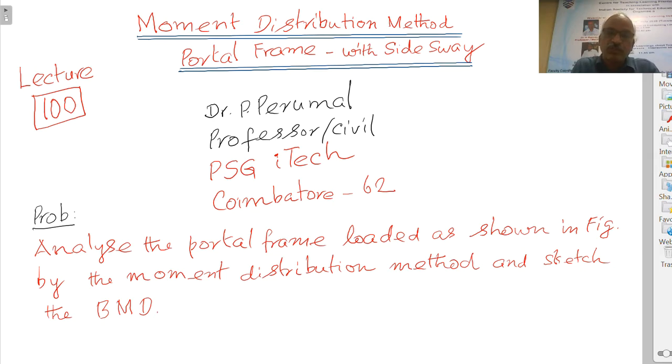So, we have discussed one problem on members subjected to lateral loading and the frame subjected to side sway. Here, the members will not be subjected to lateral loading. So, in that case, how to deal with this problem? The problem is: analyze the portal frame loaded as shown in the figure by the moment distribution method and sketch the bending moment diagram.